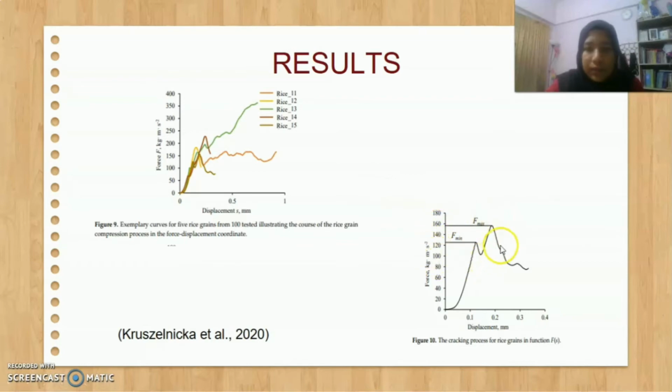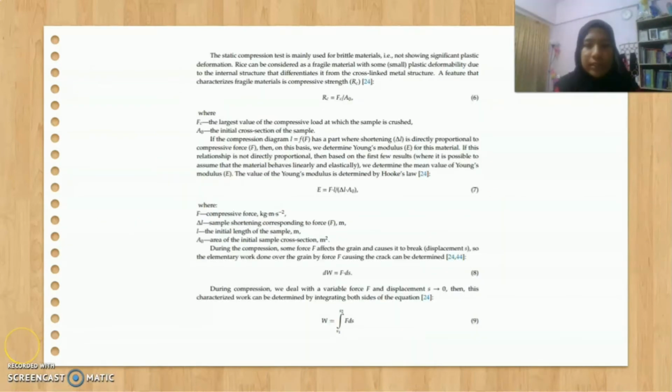However, you can see from this graph, F min is the first point for the rice grain to crack, and F max is the point corresponding to the force causing the breakdown of the grain into smaller fractures. Compression test is suitable to categorize as increase of knowledge or technology for lifelong learning because there are many equations that were used in just one test to get the result.